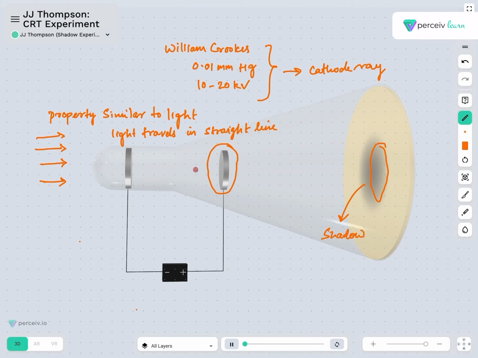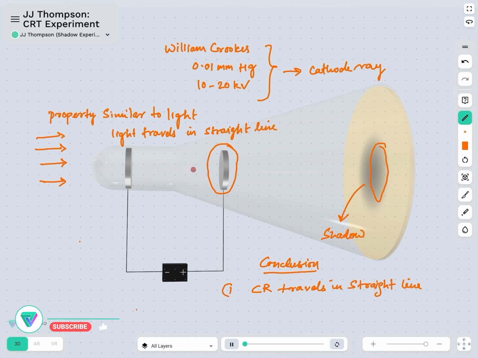So he was able to come to the conclusion that cathode ray travels in a straight line. So this was his first postulation. This is our postulation number 1 of the experiment conducted by J.J. Thomson.